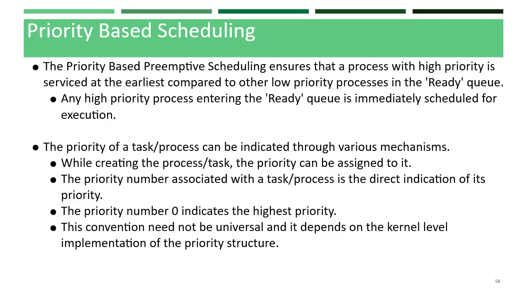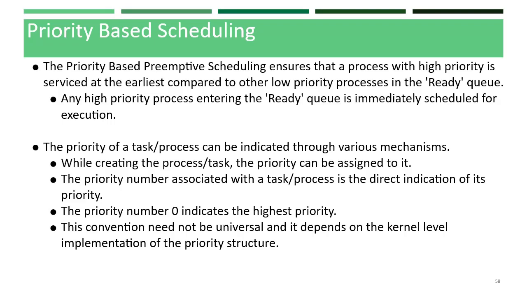The priority of a task or process can be indicated through various mechanisms. While creating the process or task, the priority can be assigned to it, or else the priority number associated with the process is the direct indication of its priority. For example, if a priority has been assigned as 0, it indicates that it has the highest priority.